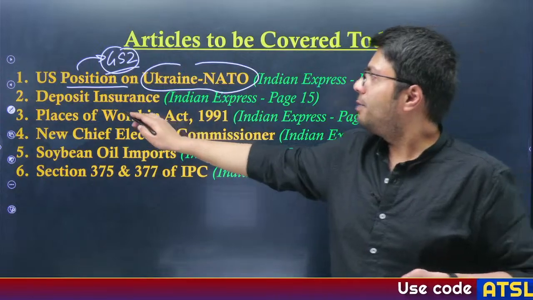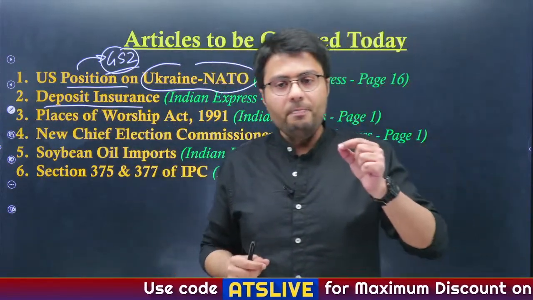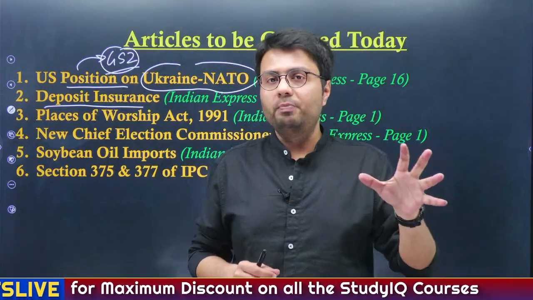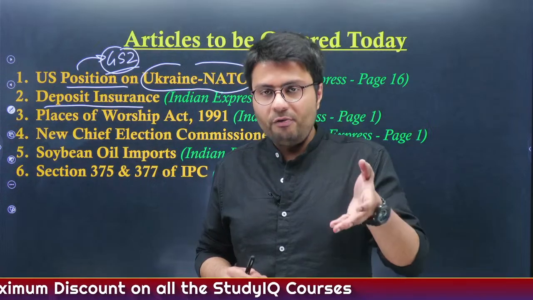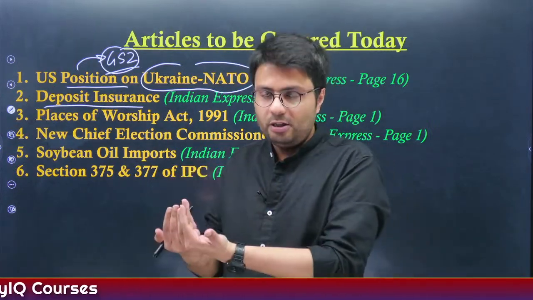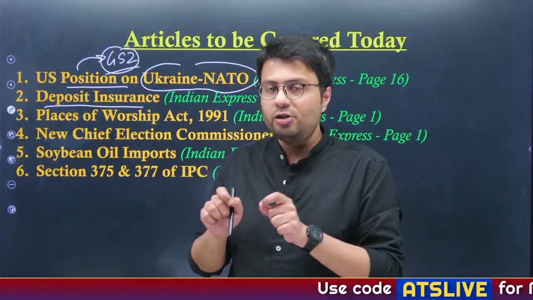In addition to that, we'll also discuss deposit insurance scheme because currently every bank deposit in our country is protected up till 5 lakh rupees. So there has been demand from a large section of people that RBI should offer higher deposit insurance to banking deposits in our banks. So what is this deposit insurance scheme?